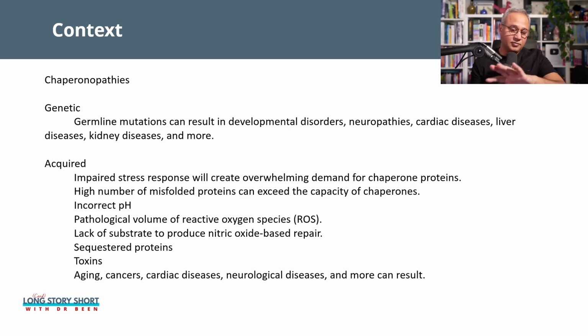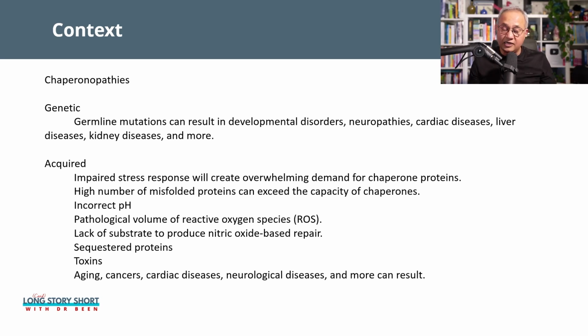Or it is possible that somebody was born with the correct genes for chaperones, the chaperones were working correctly, but the cell is under stress, or there is an acute infection, or there is spike protein stuck somewhere, or there are some other toxic substances, and the result is that this healthy cell's chaperones have become bad. For example, impaired stress response will create overwhelming demand for chaperones. So imagine if the spike protein comes into our cells and turns off the stress responses. That means now the stress responses are not taking care of the spike protein and not doing recycling of it. So there will be piles of trash. And now the chaperones are overwhelmed.